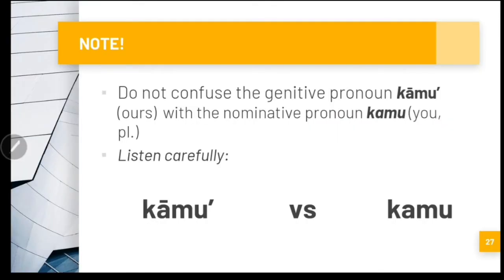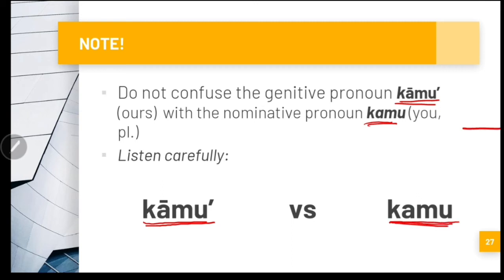So note, do not confuse the genitive pronoun kāmu, ours, with the nominative pronoun kāmu. Listen carefully how these two are pronounced. First, we have kāmu, and kamu.